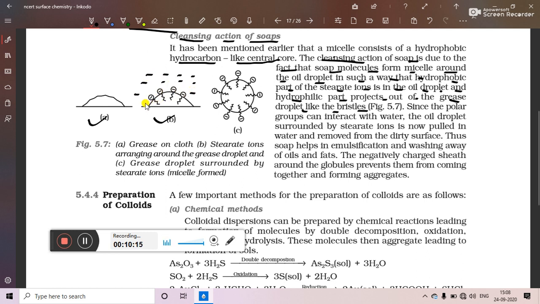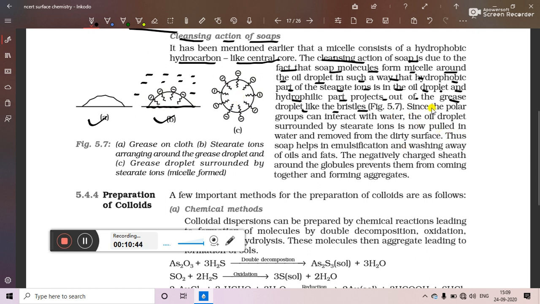And finally, when we are adding water, or we are washing the cloth with water, then this grease gets detached from the surface of the cloth, and afterwards it becomes a spherical grease droplet, surrounding which the soap molecules arrange themselves in the form of micelles.